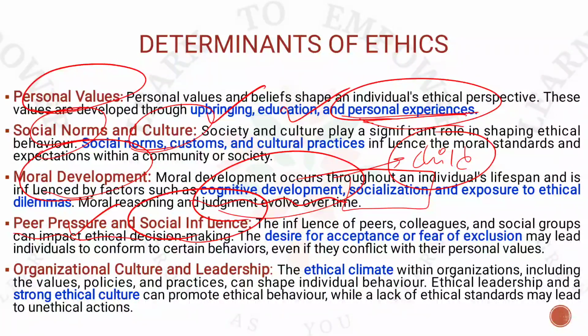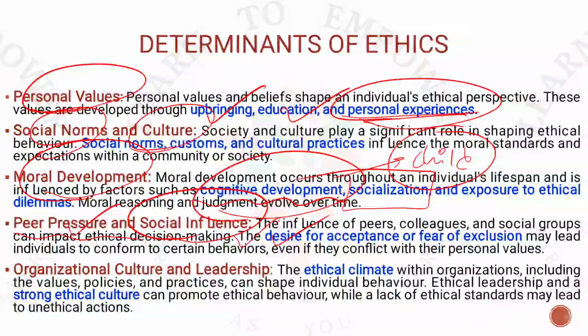Now the point is, this is a small example I am giving, but it has a larger implication. Whenever there is a social crime happening around the society, when you go into detail, you will definitely find that peer pressure is actually making people commit certain crimes, especially in mob violence, especially in things like gang rape. Those things happen because of this peer pressure. Now what is social influence? Social influence is when a child is seeing somebody who is doing some social crime, for example, somebody smoking. Whenever a child sees that, don't you see that it will have an impact on the child, right? So this is your social influence.